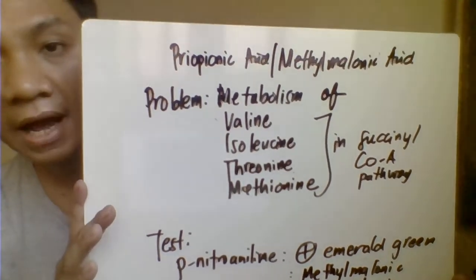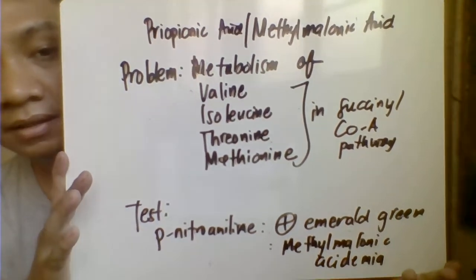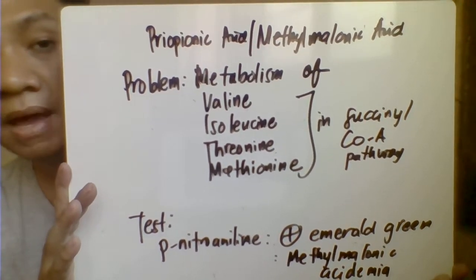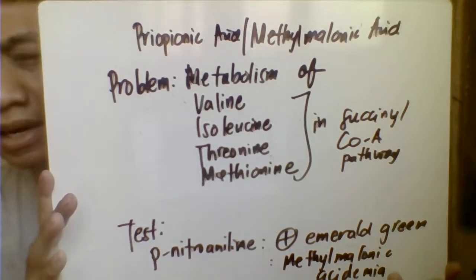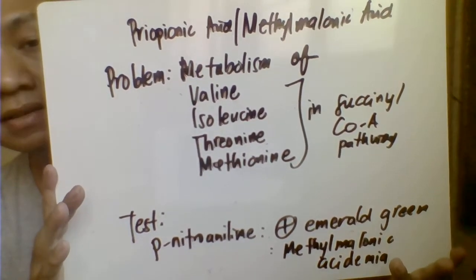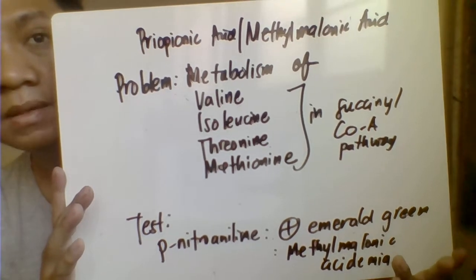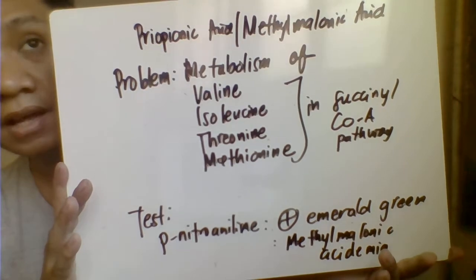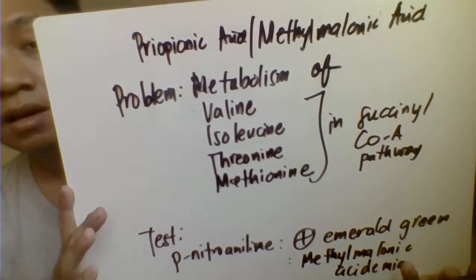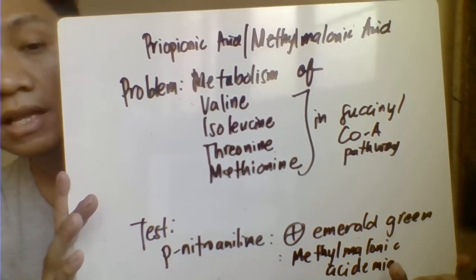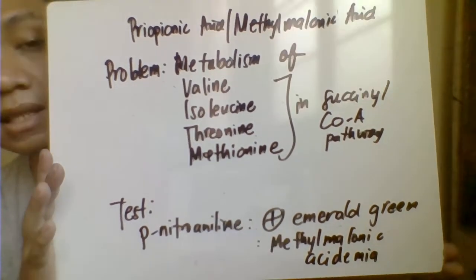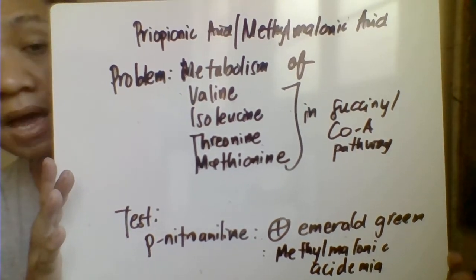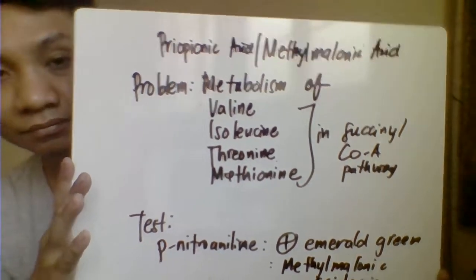Okay, we have your propionic acid and your methylmalonic acidemia. Your propionic acid is just intermediate lang siya sa methylmalonic acid natin. Parang nadadamay lang siya. Okay, this is characterized here by the problem related to your metabolism of your succinyl-CoA, which involves here problem related to the metabolism of the enzyme, of the proteins, amino acid. We have your valine, isoleucine, threonine, and your methionine. Screening test for that, we have your p-nitroaniline test that will only give positive result here for your methylmalonic acidemia.